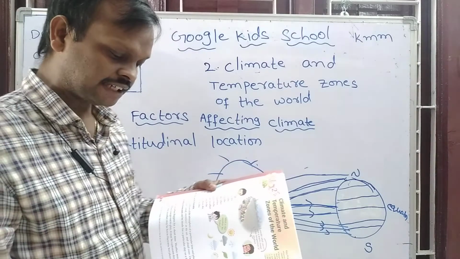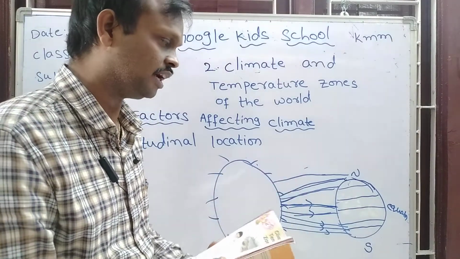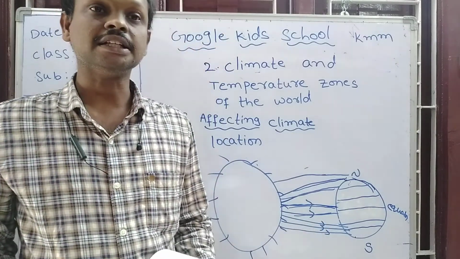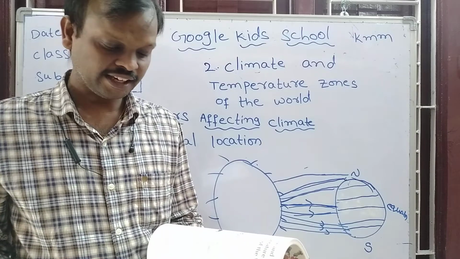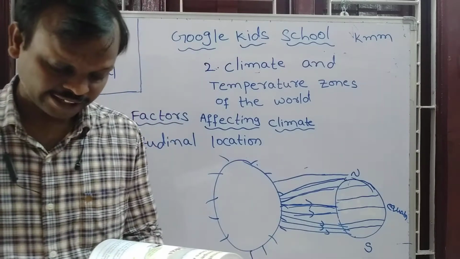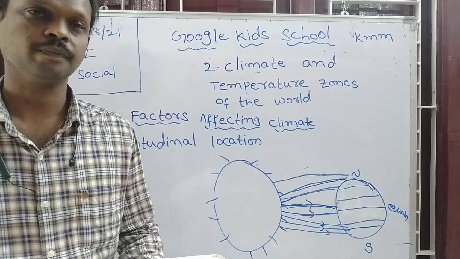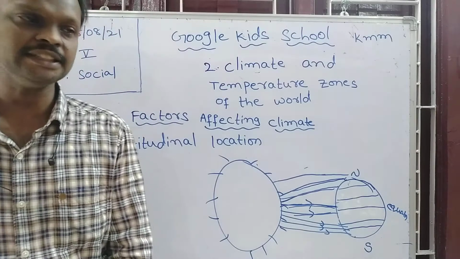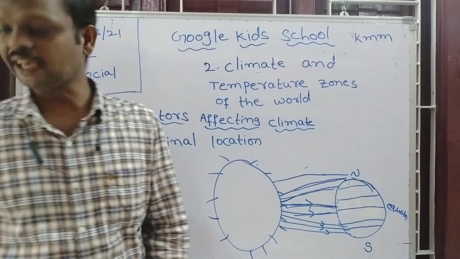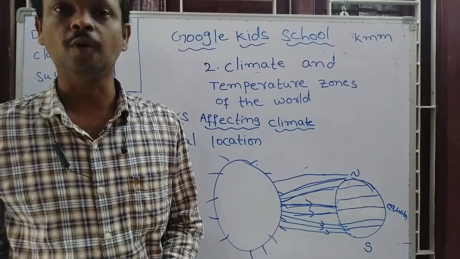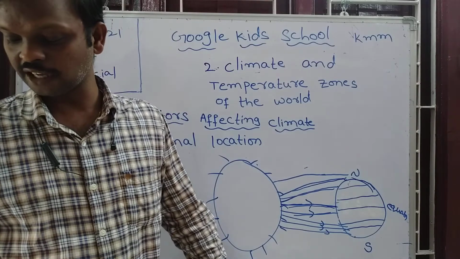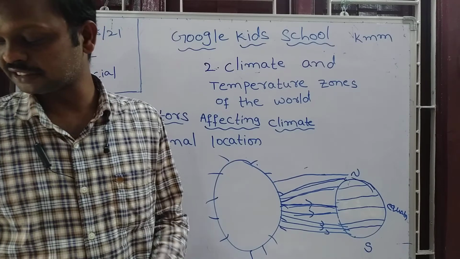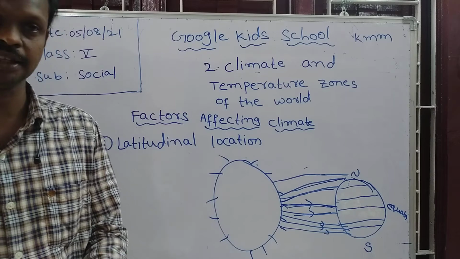And the sun rays travel a shorter distance near the equator. They heat a smaller area, but the intensity of heat is much greater. Now the sun rays travel a greater distance towards the poles, so the intensity of heat is less. Although sun rays heat a large area, places near the poles are less hot.